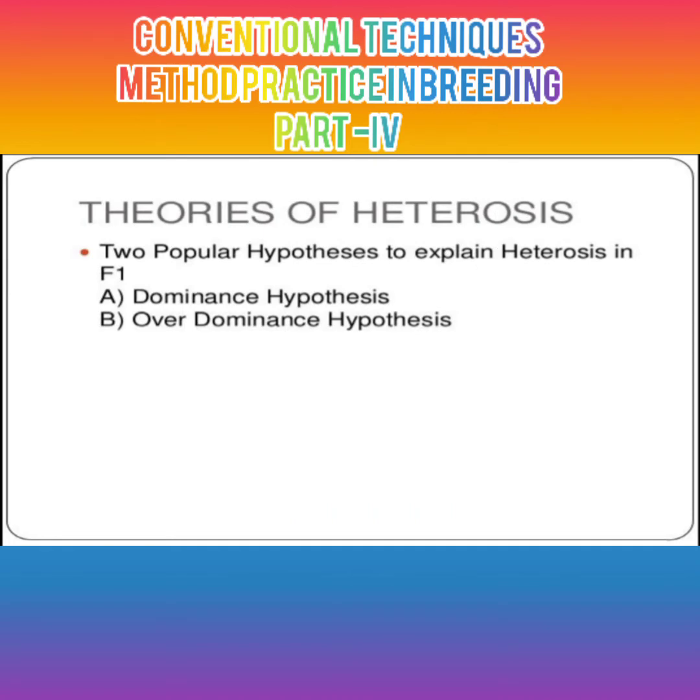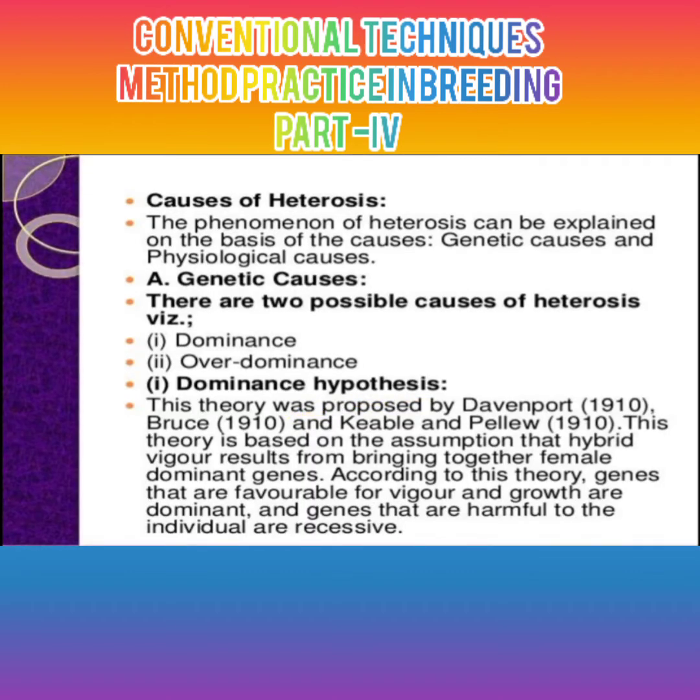To understand the causes of heterosis, there are two theories, or two or three causes. The phenomenon of heterosis can be explained on the basis of genetic causes and physiological causes. The genetic causes are understood with the help of dominance and overdominance. The dominance theory was proposed by Davenport in 1908, and by Bruce, Keeble and Pellew in 1910.